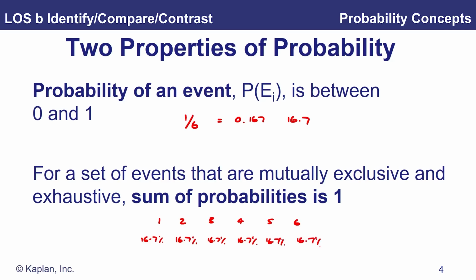If we add up those probabilities, and of course I have rounded here, in reality, it's 16.66666 recurring. I've rounded to 16.7. But if I didn't round and then I sum those up, of course, I will get 100% because I'm looking at all potential outcomes. So for a set of events that are mutually exclusive, so only one result can occur at a time, and exhaustive, we factored in all potential results or outcomes, then the sum of the probabilities has to equal 1 or 100%.